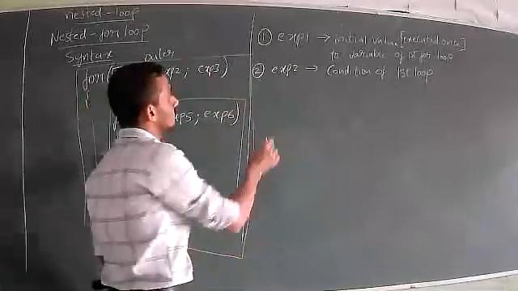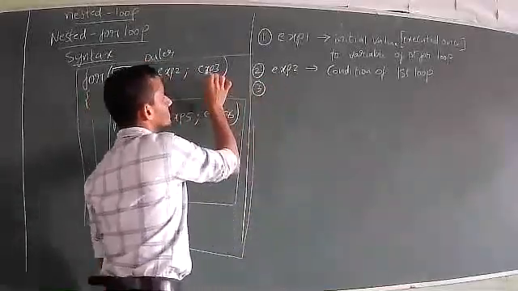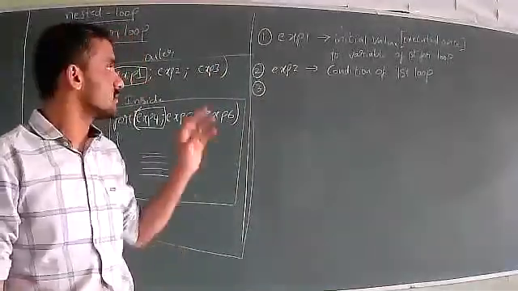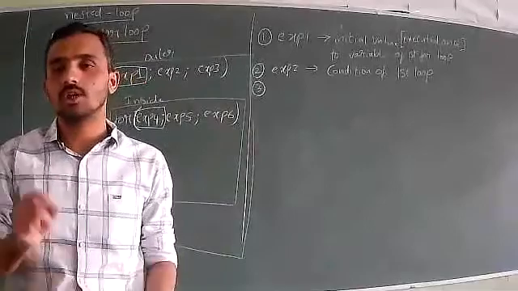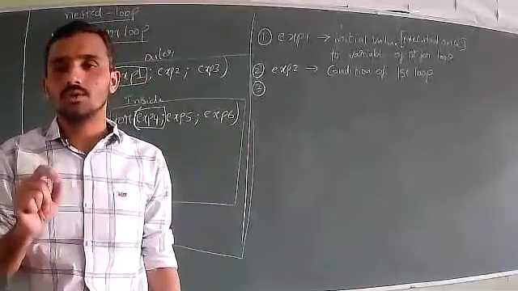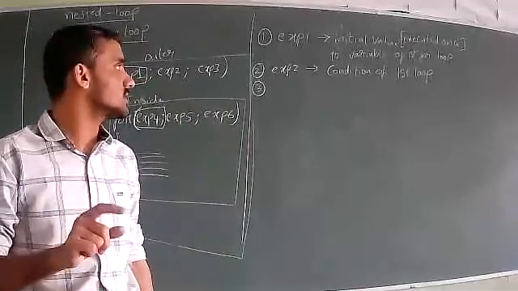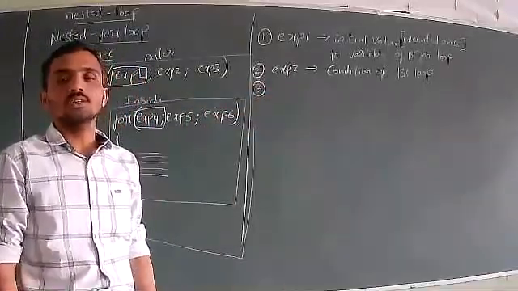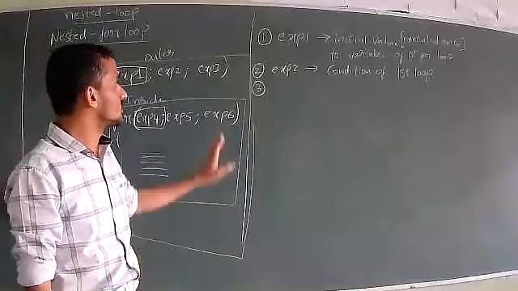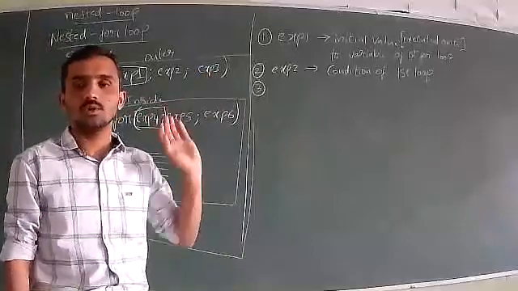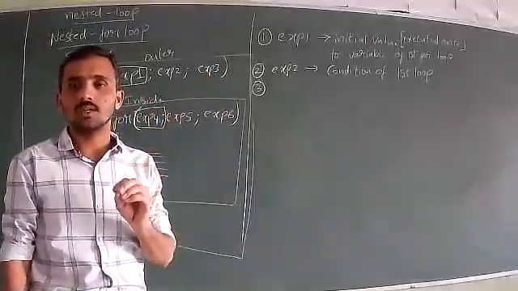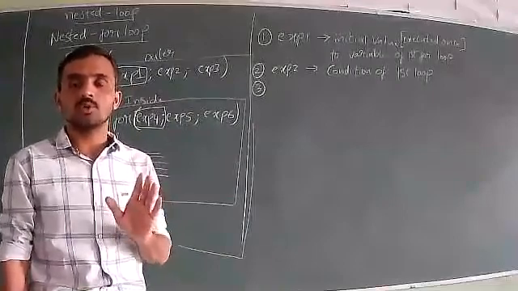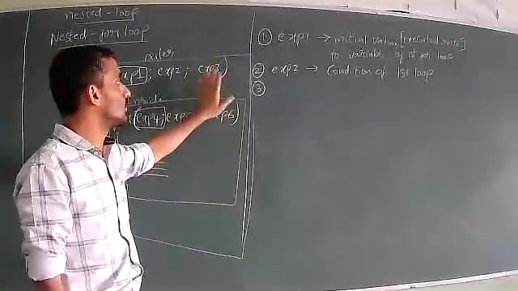Now coming to the third step, it is not expression 3. Here it is very, very important to understand. First step is expression 1, giving the initial value to the variable of the first loop, executed only once. Then the second step is expression 2, the condition of the first for loop. Third step, it is not expression 3. You have to remember this point when you trace an example for a complete program. You should not go for expression 3.